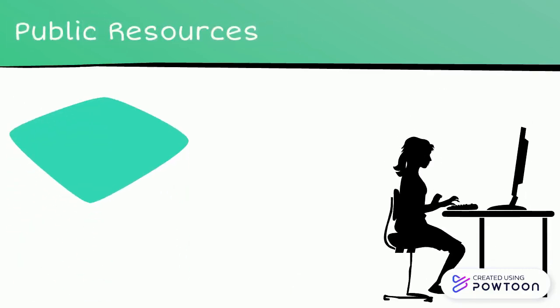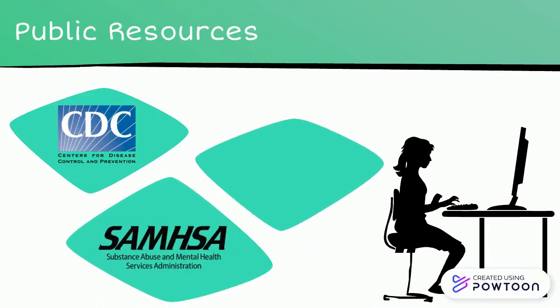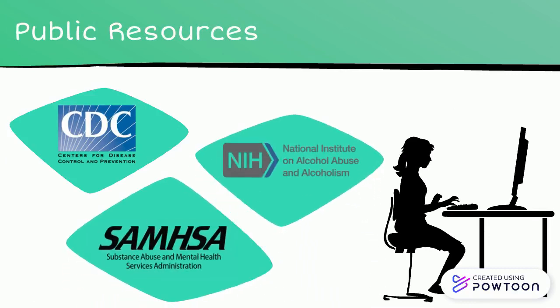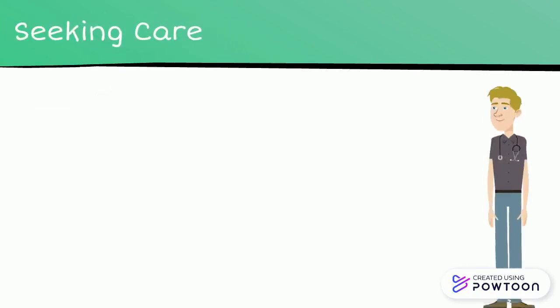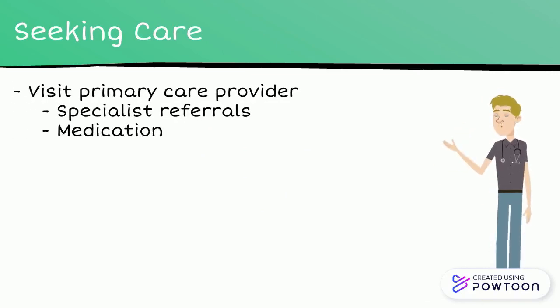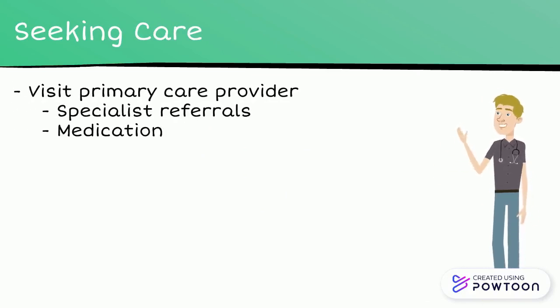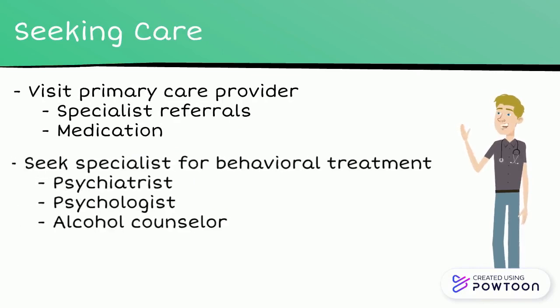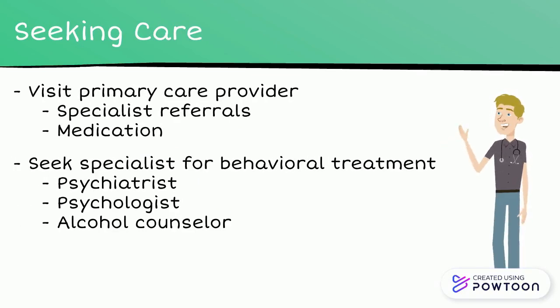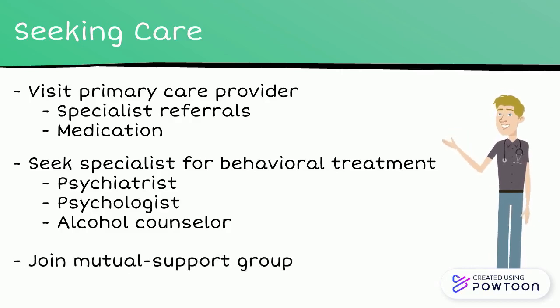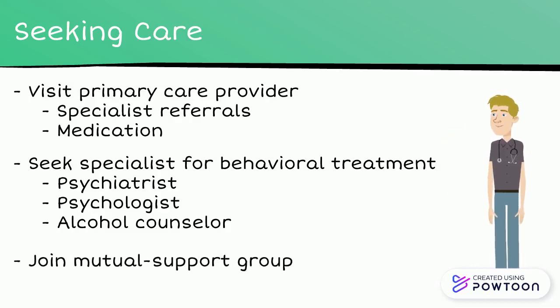Organizations such as the CDC, SAMHSA, and NIAAA provide useful facts about alcoholism that are readily available to the public on their websites. It is important to visit a primary care provider when seeking care for alcoholism, since they can refer specialists and prescribe medication. Any specialist like a psychiatrist, psychologist, or alcohol counselor can provide behavioral treatment. Mutual support groups are also available for those struggling with alcohol addiction.